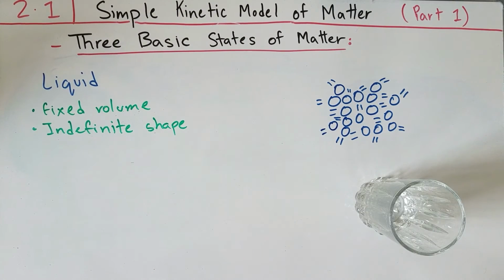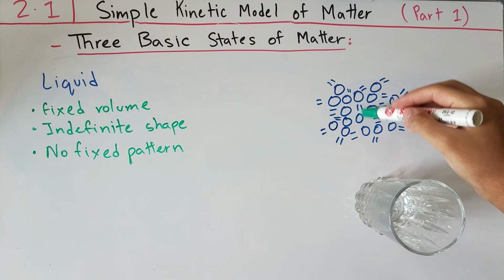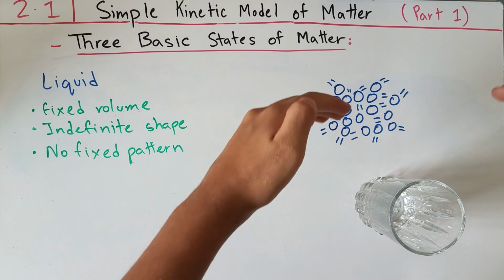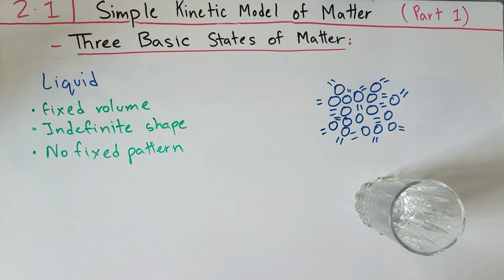We can tell straight away from the molecular model that the particles in the water don't make a certain shape like solids do. In the example of the marker, we said that solids form a lattice structure with their particles, whereas in this case we can see that there is no organization of the particles. They don't form a lattice structure like solids do. So we can infer that liquid particles don't have any fixed pattern. However, we can say that the particles are not as closely packed together, because we can see that there are some small gaps between them. Not big gaps, but still, there are some gaps between the particles, and they're still able to collide past each other or hit each other and bounce off, unlike solids which only vibrate in their fixed place.